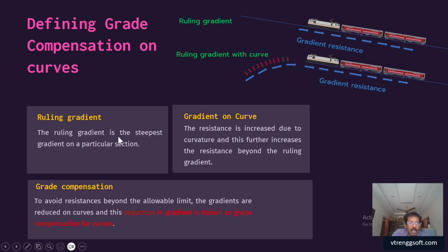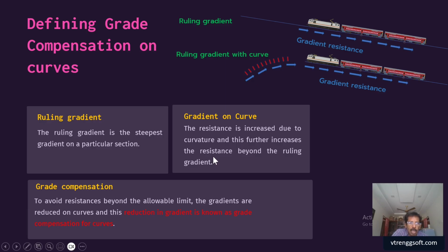But unfortunately, in some situations the ruling gradient will combine with the curve. When it is joining with the curve, it also provides some additional resistance. Curve resistance will take place. Apart from the resistance due to the gradient, the curve resistance also adds together, and sometimes the total resistance will exceed the limit.